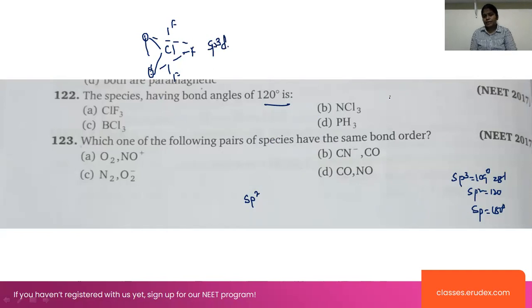In the case of NCl3, nitrogen forms bonds with Cl, Cl, Cl, and 1 lone pair. So the lone pair of electrons is present, and this will be sp3 hybridization, right? Coming to BCl3. In the case of BCl3, Cl, Cl, Cl, so 0 lone pairs. 0 lone pairs means boron can form the 3 bonds, right? This will be sp2 hybridization.